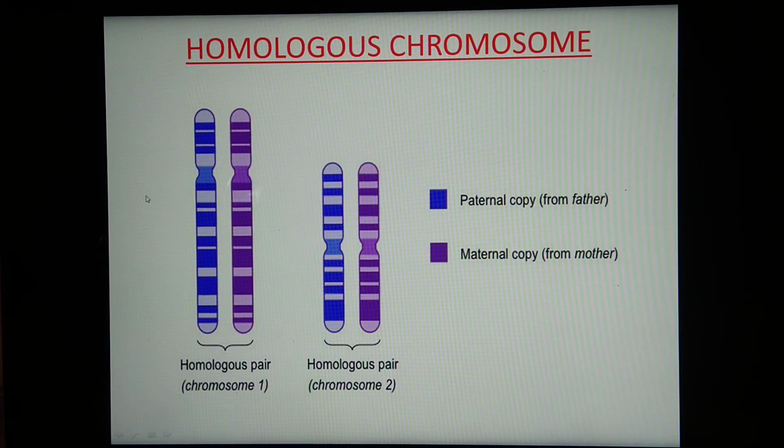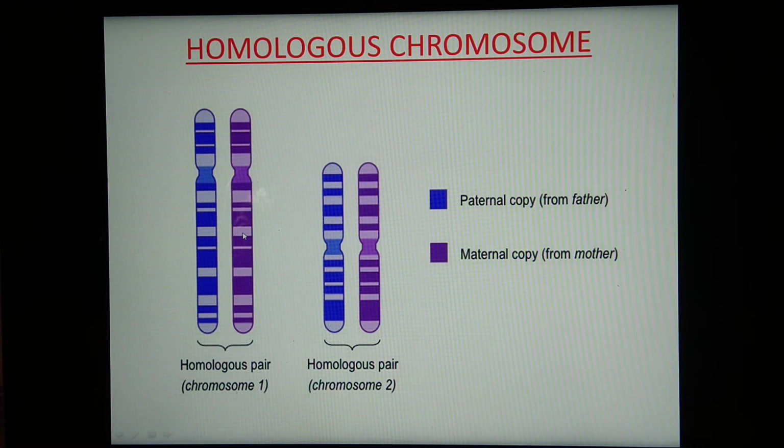So once again, the homologous chromosome. Chromosomes are always present in pairs. Each homologous pair consists of one chromosome from the father side, called the paternal copy, and the other from the mother side, called the maternal copy.